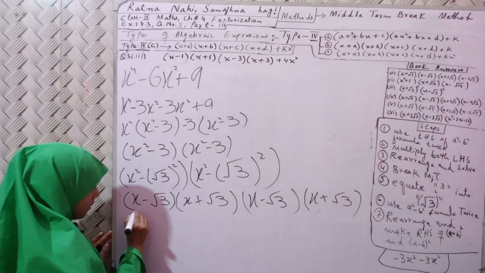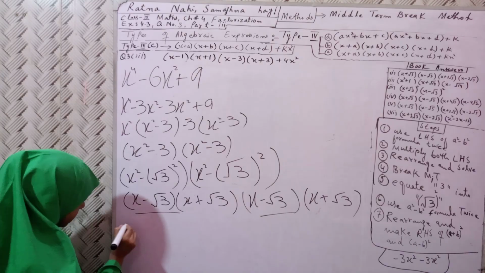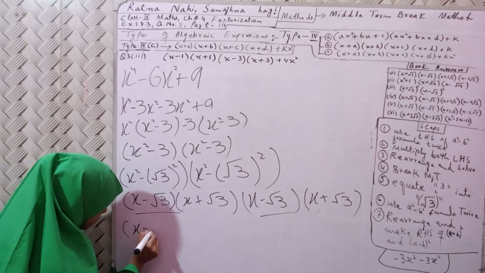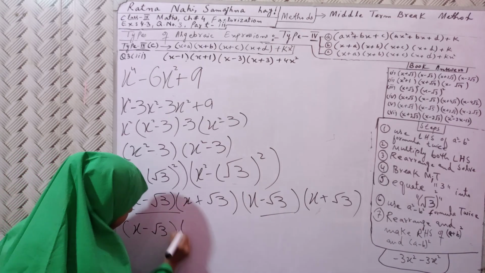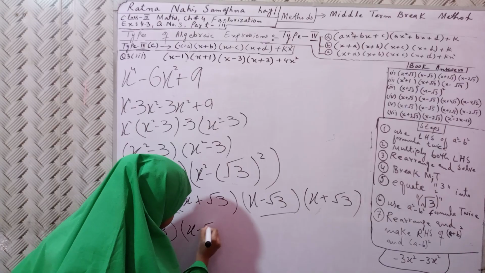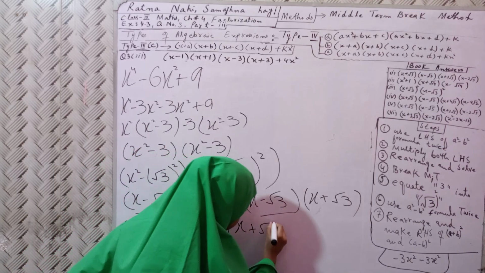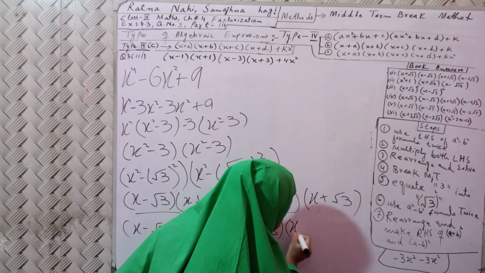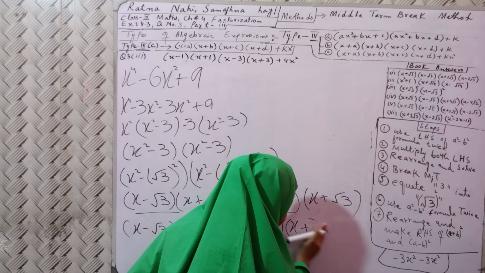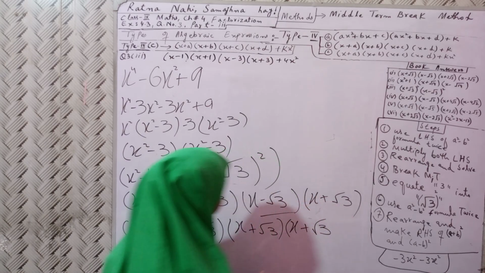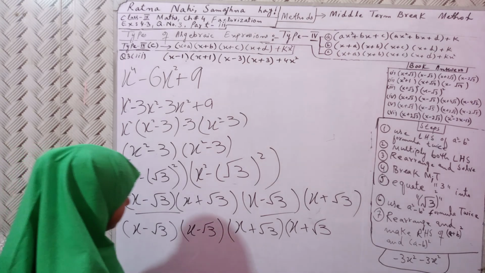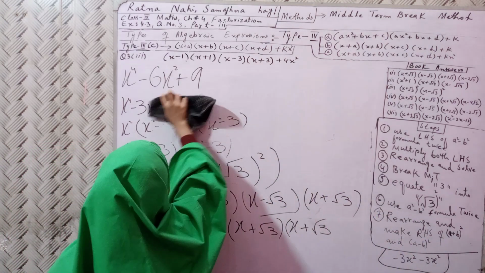So first of all, this and this will become (x - √3)(x - √3), then (x + √3)(x + √3). I have no space, that's why I am removing the above one.